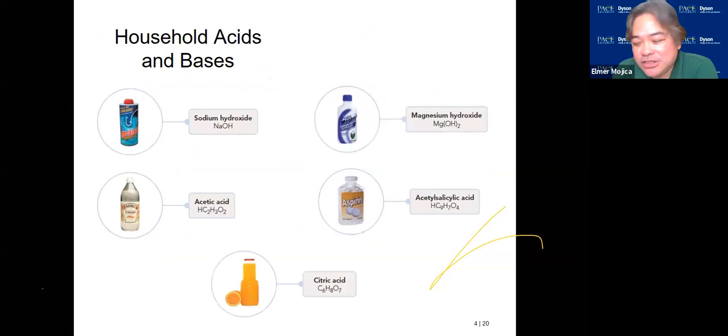So the basic concept that we have here is just the acid bases. If you look around us, these are the common acids and bases that you could see. And I would say anything that you eat, most likely it contains acid. What happened to you if you get too much food?